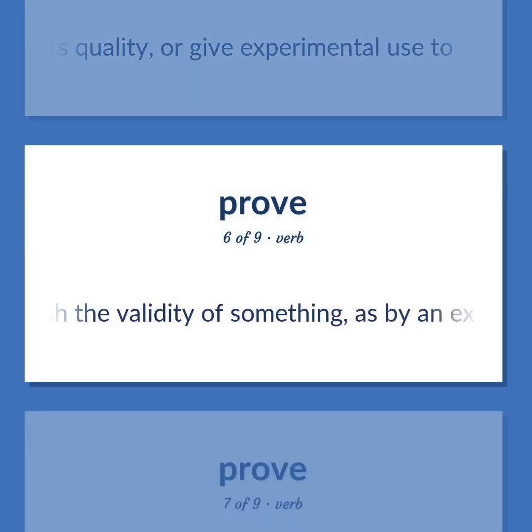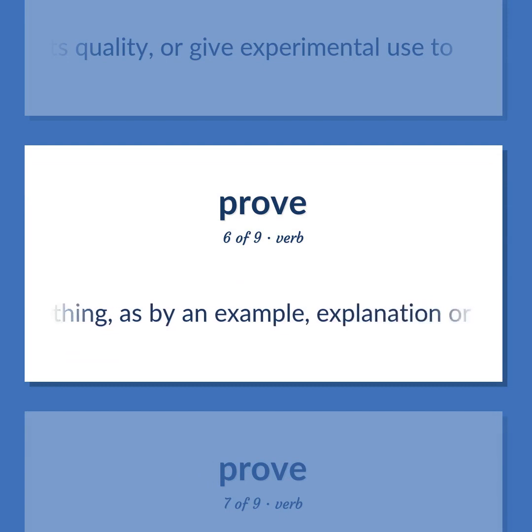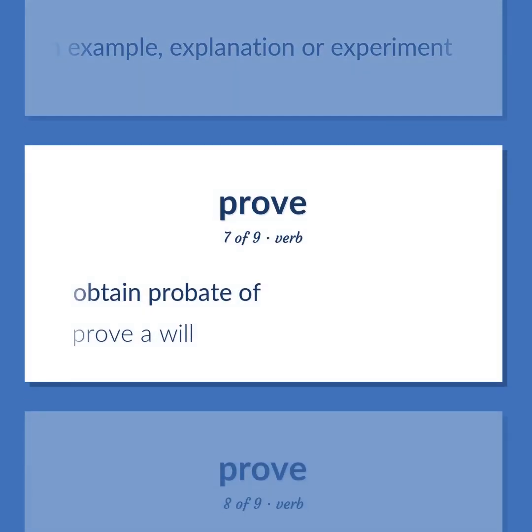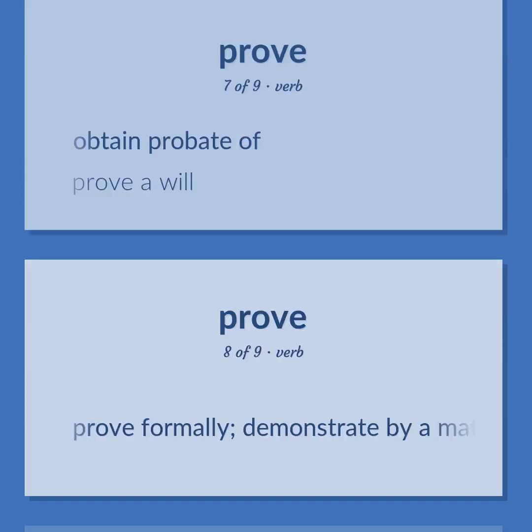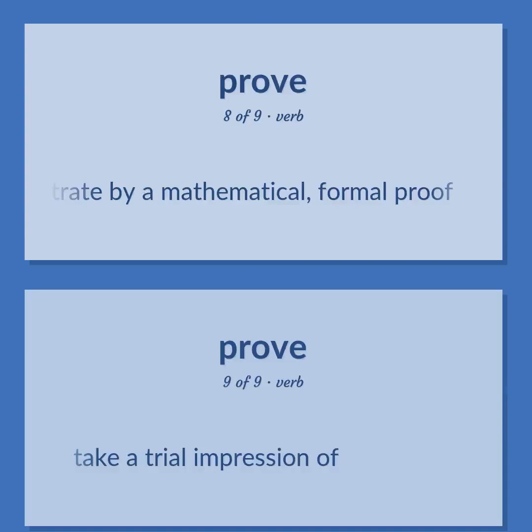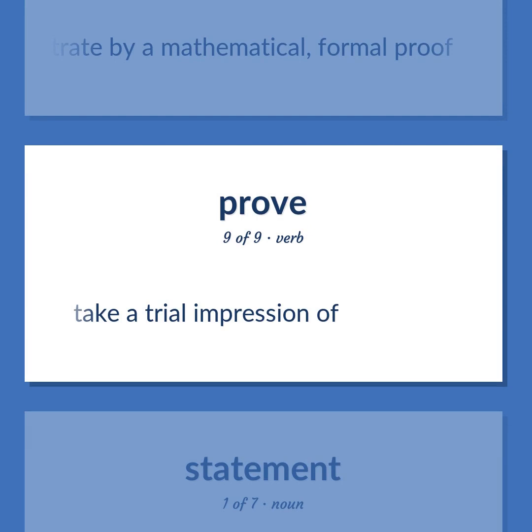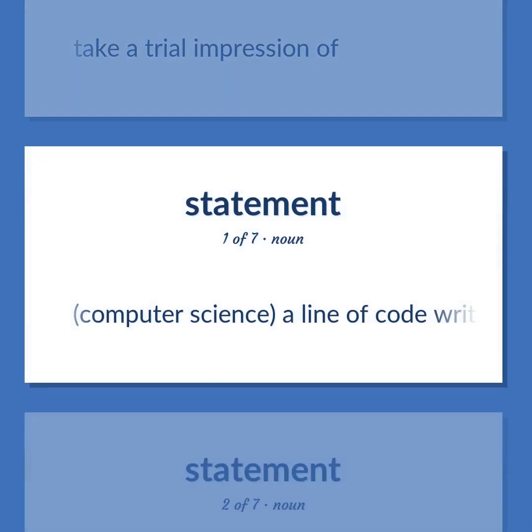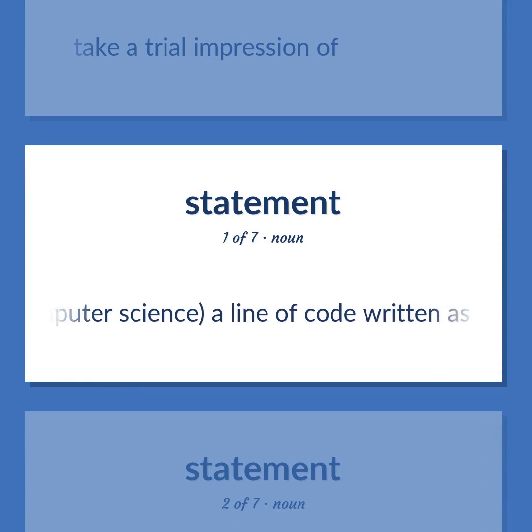Establish the validity of something, as by an example, explanation or experiment. Obtain probate of. Prove a will. Prove formally. Demonstrate by a mathematical, formal proof. Take a trial impression of. Computer science. A line of code written as part of a computer program.